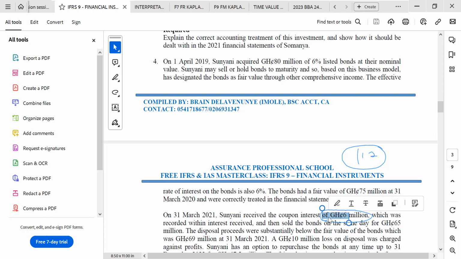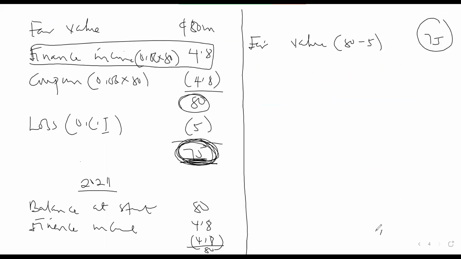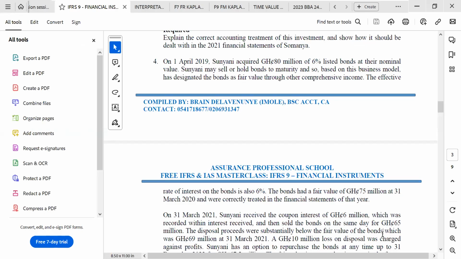And then sold the bond on the same day for 65 million. But what is supposed to be the value of the bond for this one? 75. So we are selling at closing, we are selling at 65. So that means there will be a loss of 10 million. Let me check whether they have said something about the 10 million there. So a 10 million loss on disposal was charged against profit.